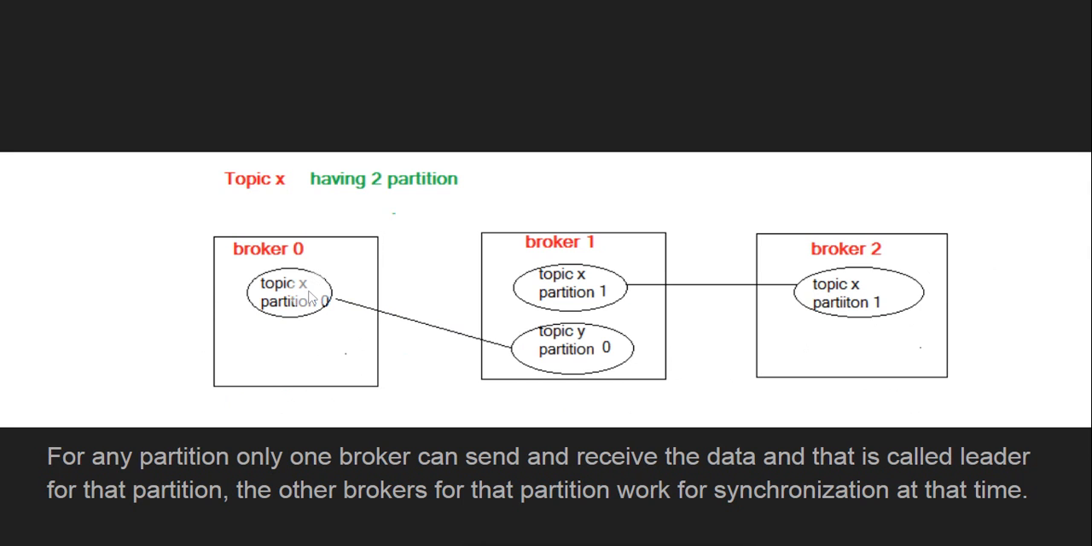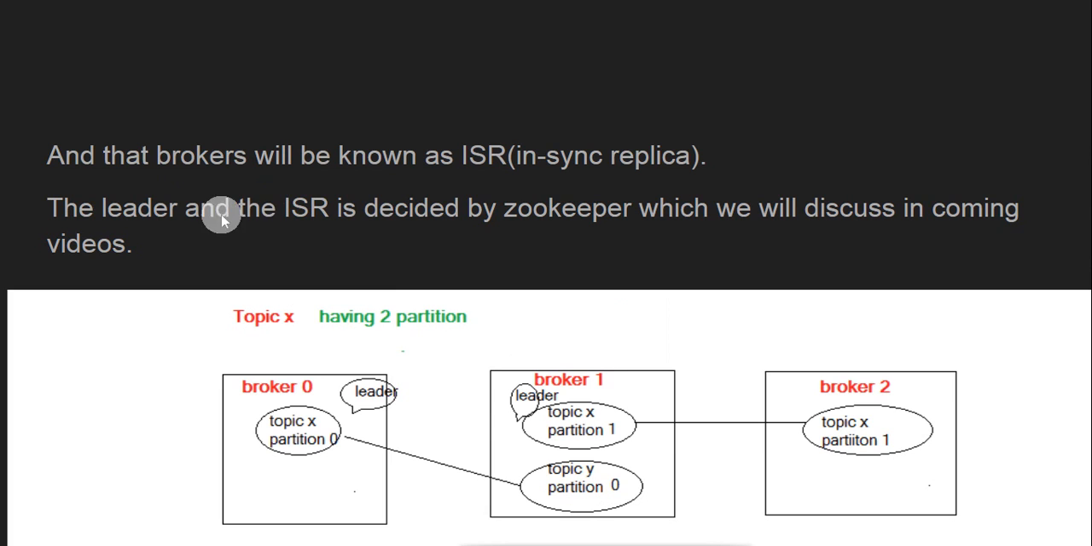This is called the leader of that particular partition, and this is decided by ZooKeeper. This is used to synchronize the data. This is called the leader, and these are called the ISR, the in-sync replicas.